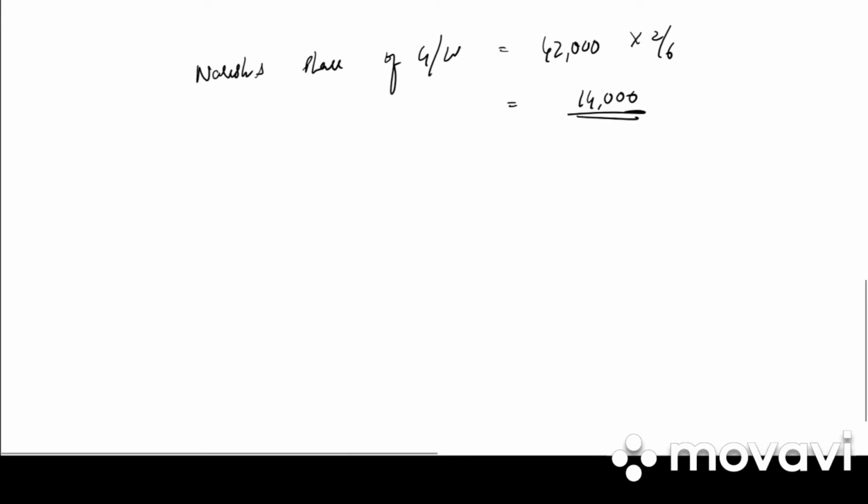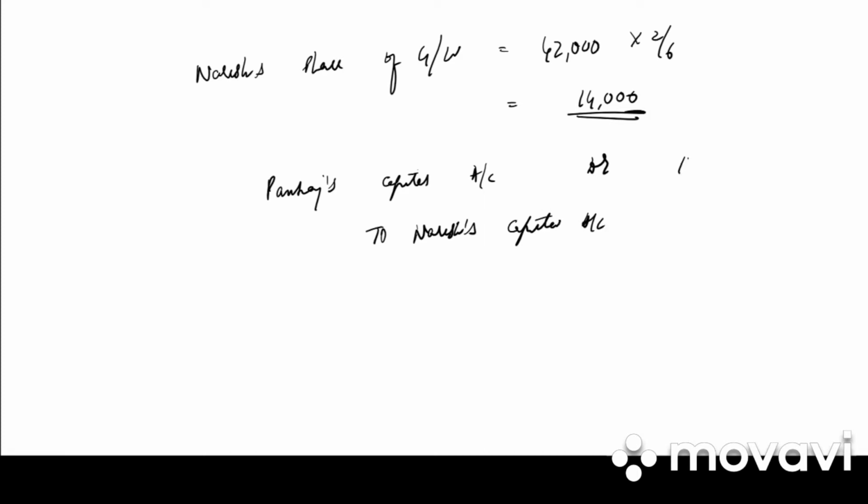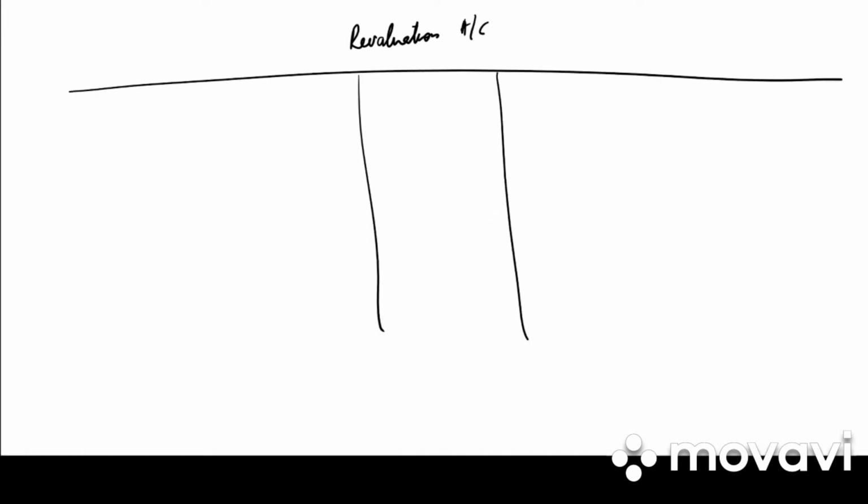So what will be the journal entry for this? Pankaj's capital account debited to Naresh's capital account. 14,000 debit, 14,000 credit. Right? So we need to prepare all the ledger accounts. First write down revaluation account. Particulars, amount, particulars and amount. We have debit side, credit side.